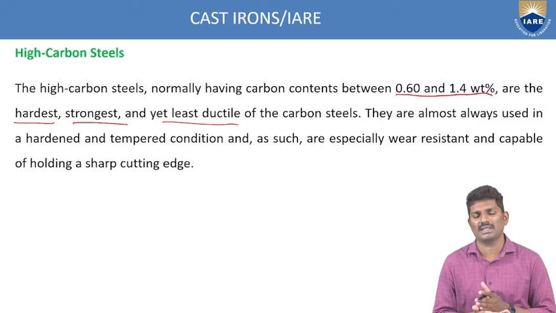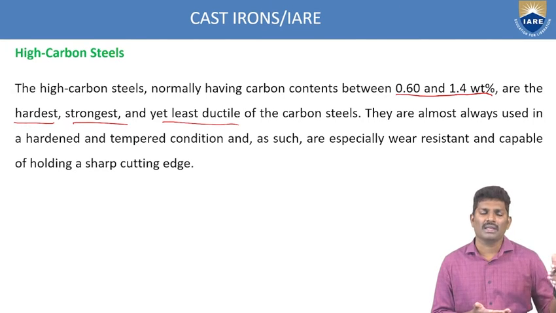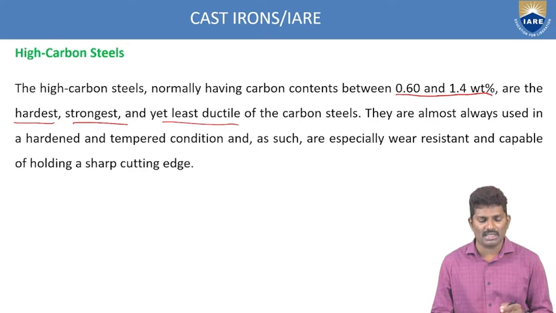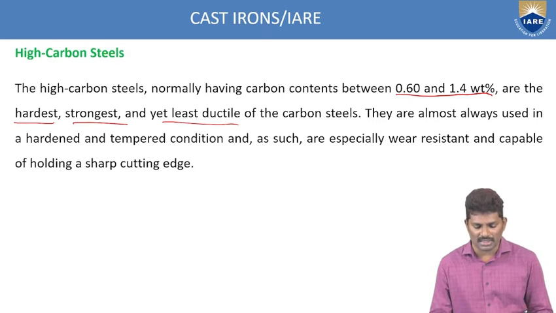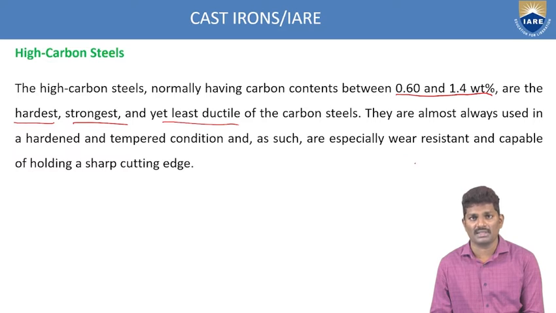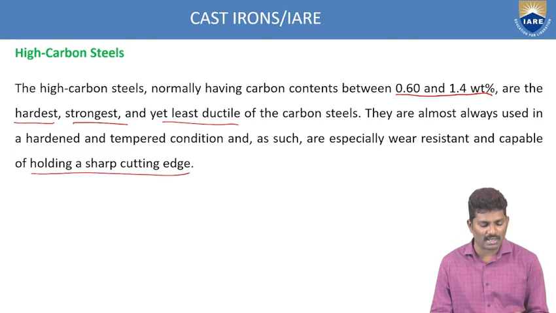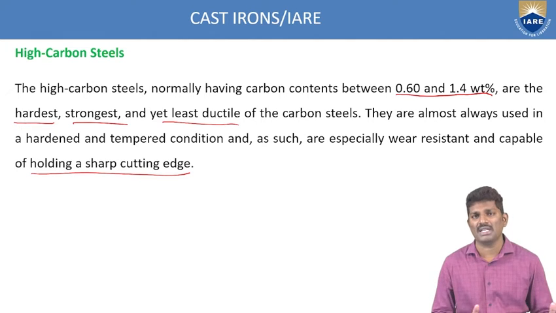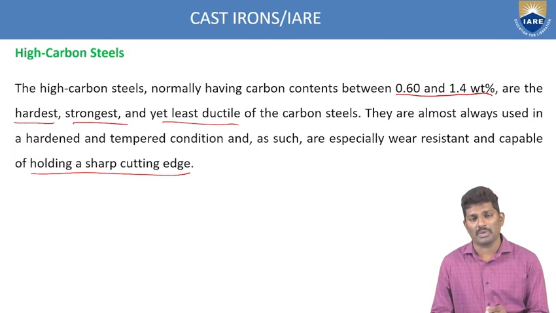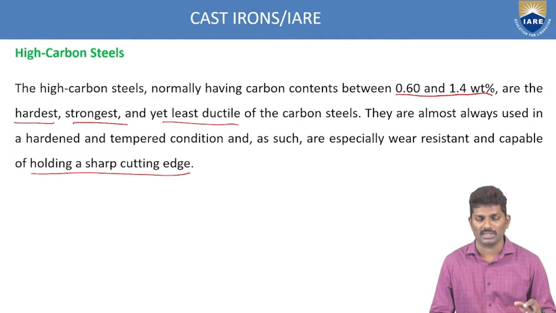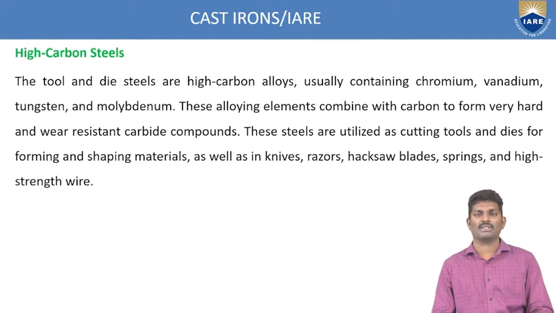That means at high temperature conditions, these high carbon steels are being used. Medium and high carbon steels are used in high temperature conditions, but low carbon steels are used in a cold working process. And since these are used at high temperature conditions, they are especially wear resistant, capable of holding sharp cutting edges. So because of that, the applications change. Because of the hard working and high temperature conditions, they can withstand wear as well as hold sharp cutting edges. So these are some of the applications where these high carbon steels can be used.